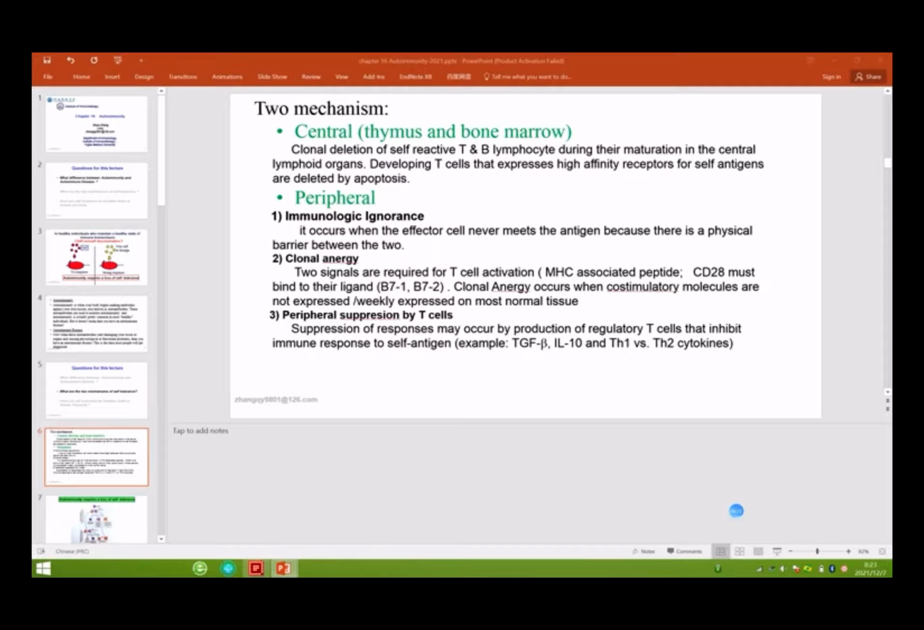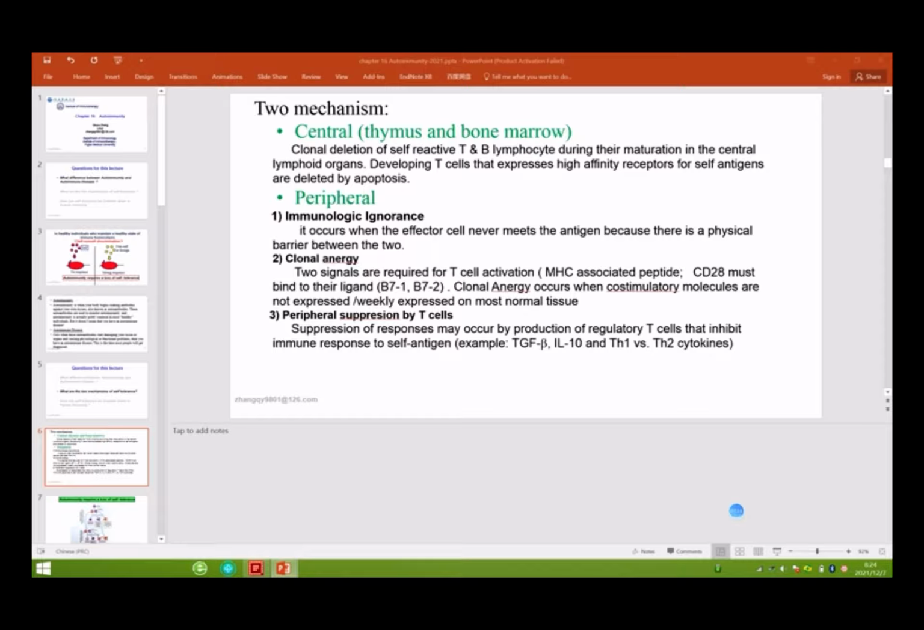Okay, so the mechanisms of self-tolerance include two mechanisms. One is central, the second is peripheral. Why do we divide central and peripheral? Because these tolerance mechanisms happen in different sites, right? Central tolerance develops in the thymus or bone marrow, where T cells and B cells develop. During development, as they mature, they need to recognize self-antigen. If a cell can recognize self-antigen, this cell will die, right? We call it negative selection. It happens in the central immune organs, so we also call it central tolerance.